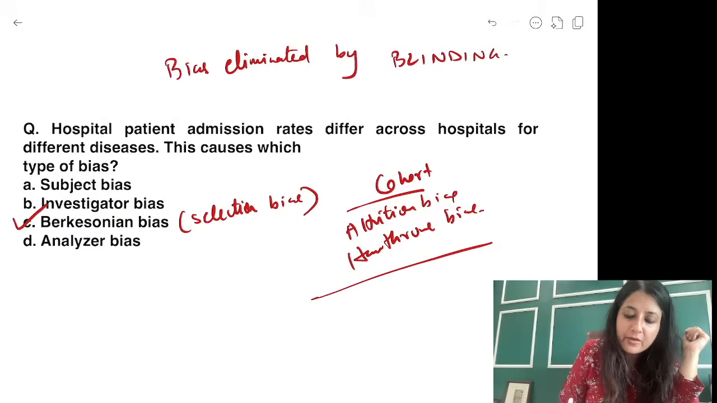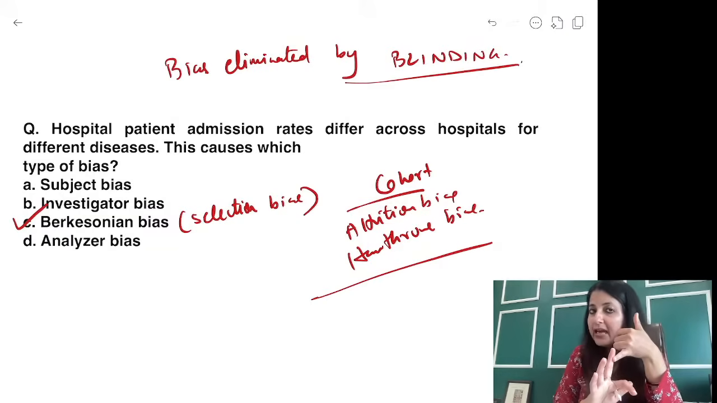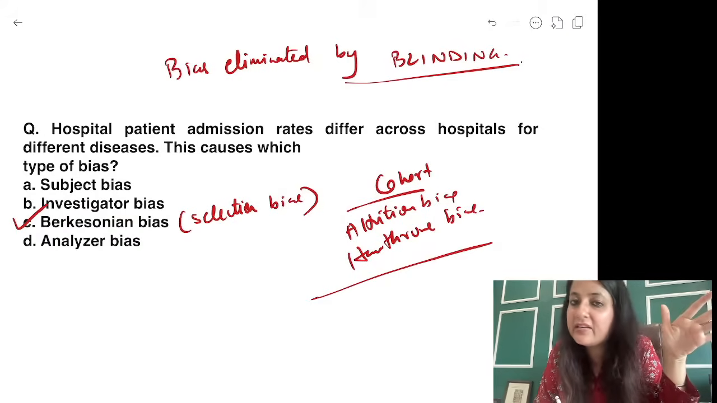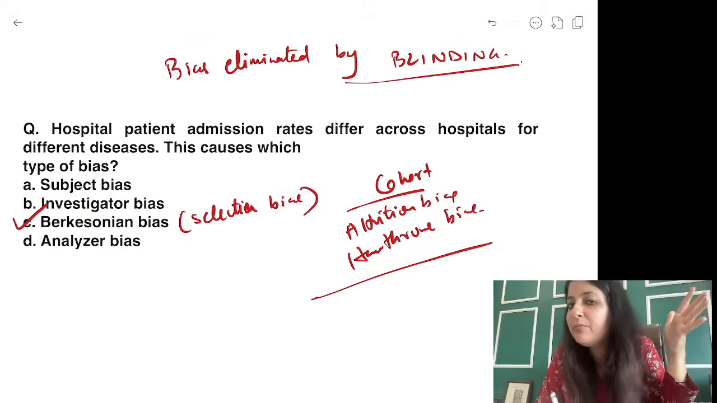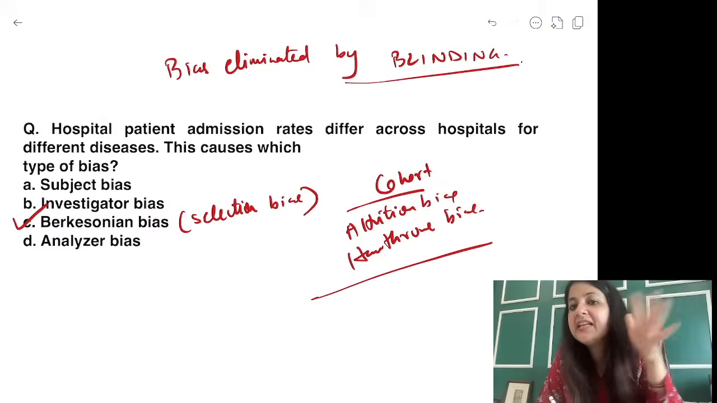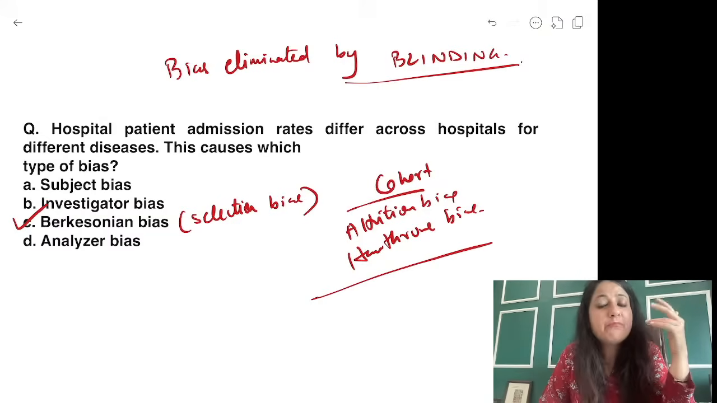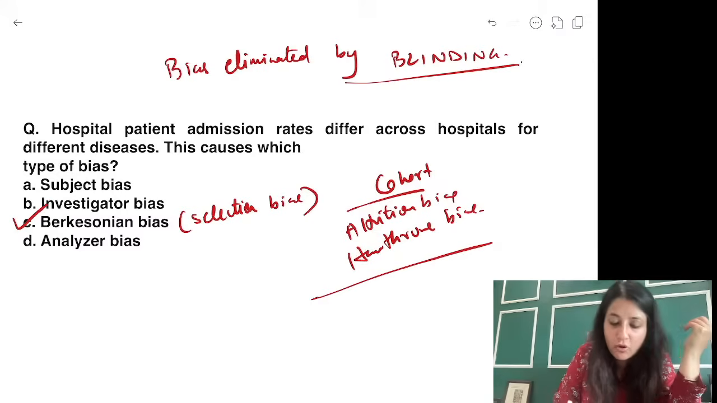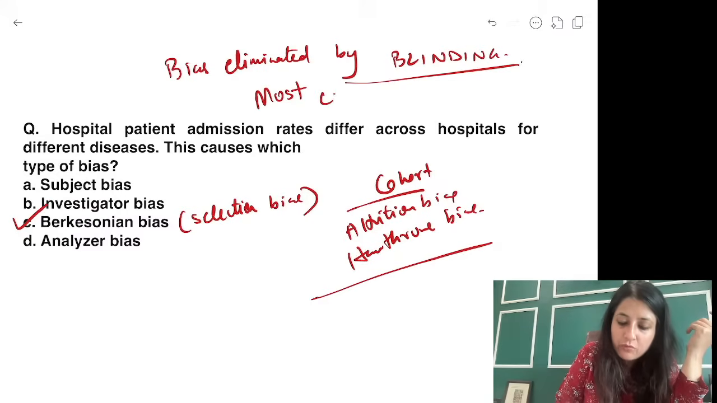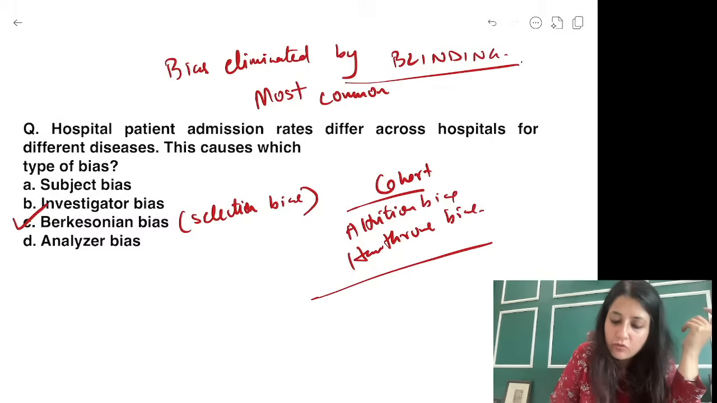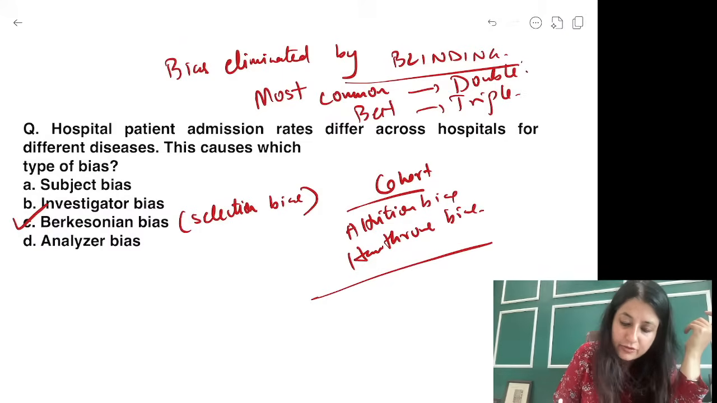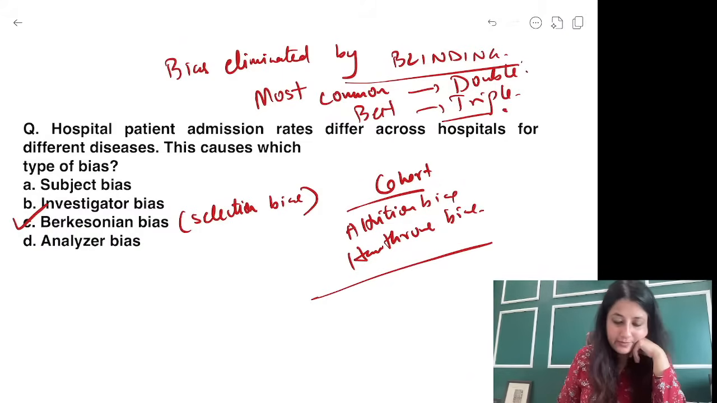I hope you remember blinding, guys. Single blinding means subject is unaware. Double blinding means subject and investigator are unaware. And triple blinding means subject, investigator, analyzer are unaware. But because आजकल investigator ही analysis कर देता है, so most common blinding is double. Most common form of blinding. Most common is double blinding. But best is which form of blinding? The best is triple blinding. Okay? Chalo.